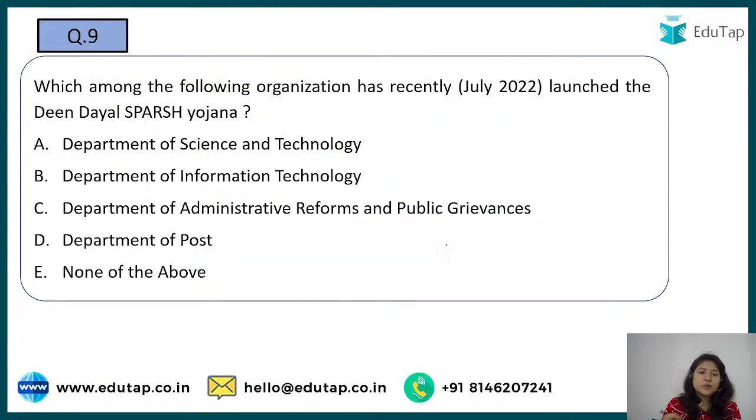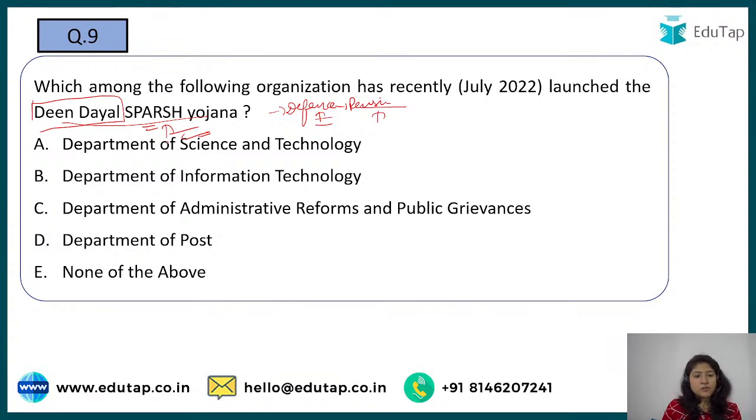Next is, which among the following organizations has recently launched Deen Dayal Sparsh Yojana? Now there are two Sparsh Yojanas. One is related to defense, that is for pension. But we are not talking about this over here. This is something else. And one more difference between the defense one and this one, how can you identify? Because here Deen Dayal is written. The one which is the pension scheme under the Ministry of Defense is just Sparsh, it is not Deen Dayal Sparsh. So this is how you can differentiate.